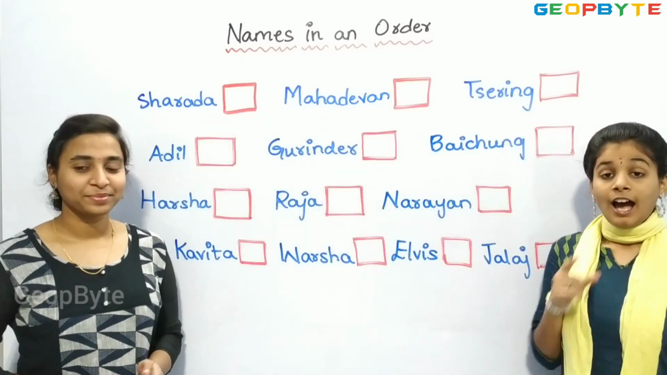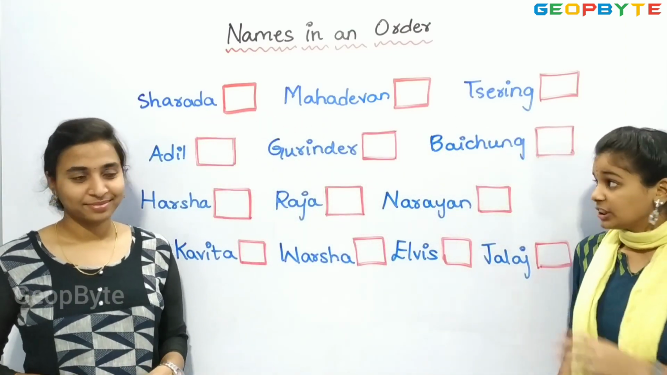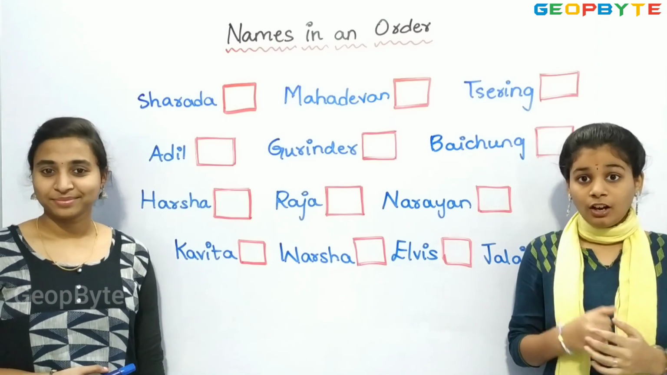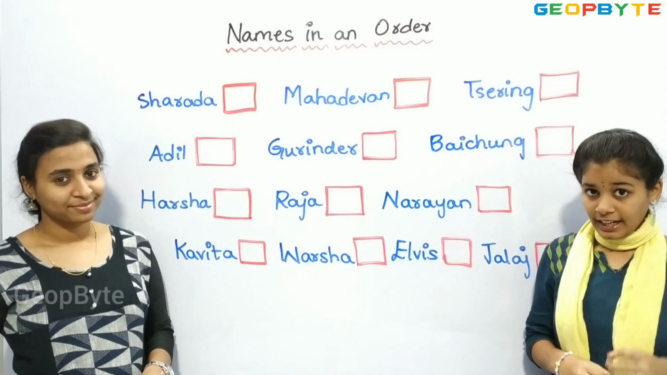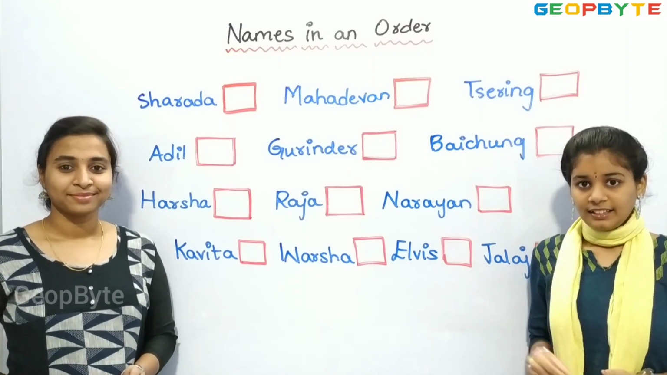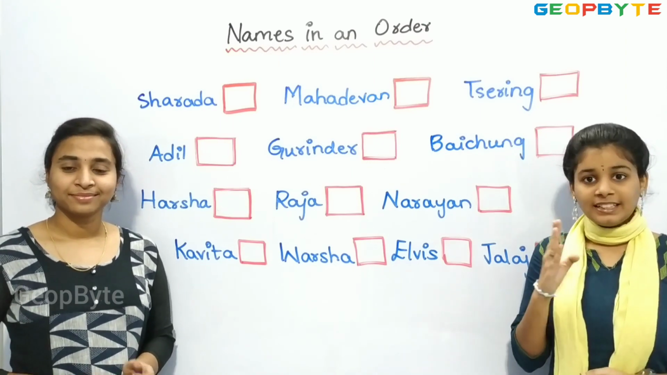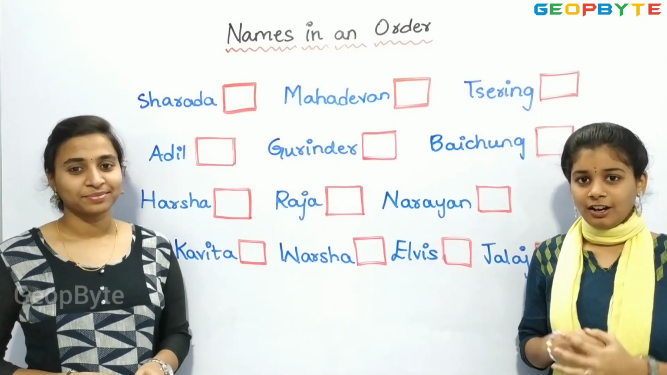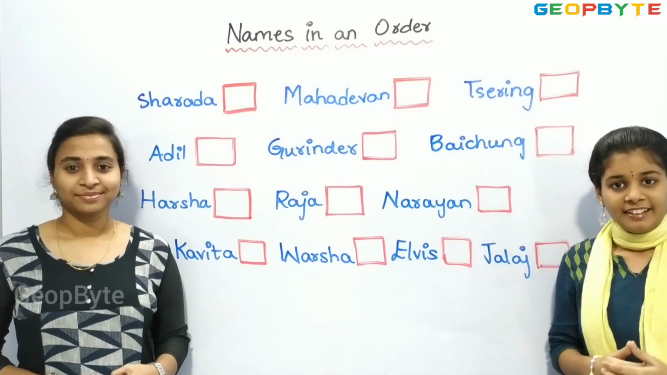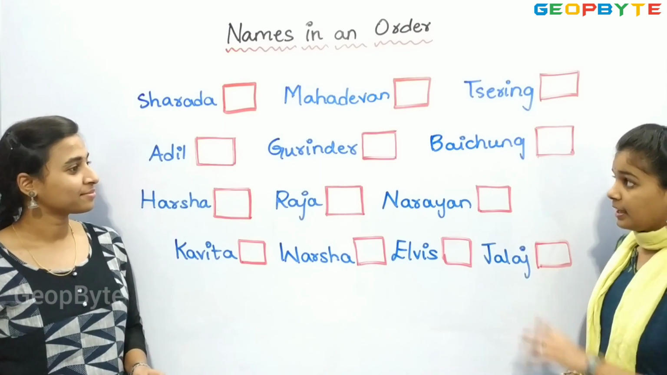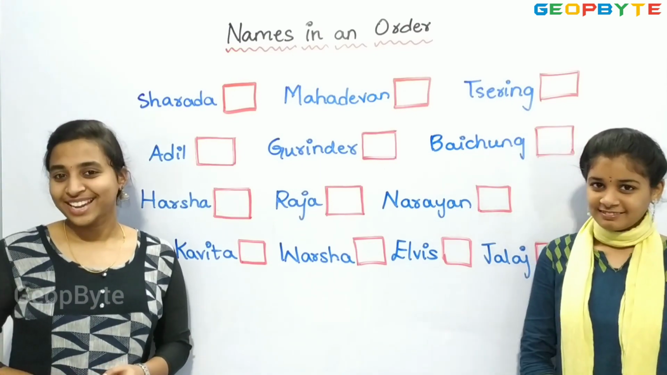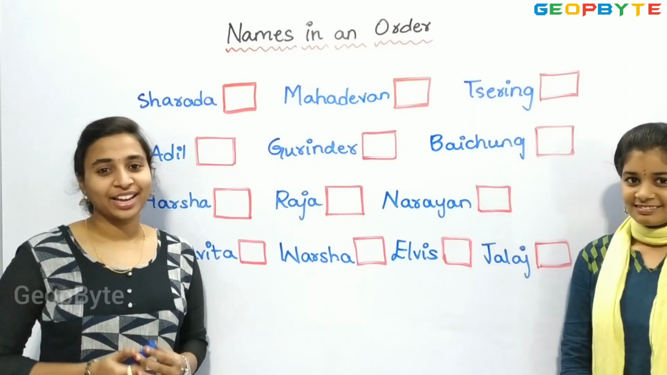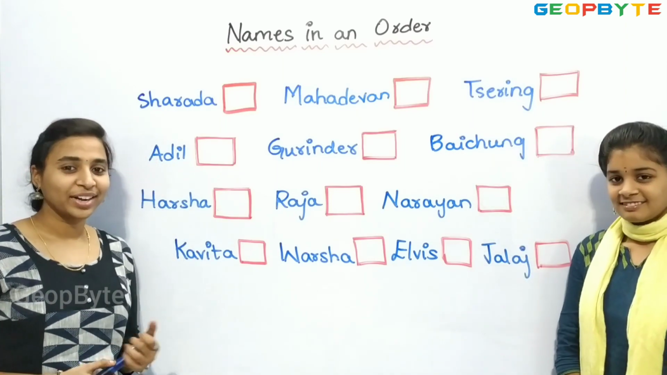Children, Adil has to arrange these names in an order such that the name with A comes first, then comes B, C, D and so on. Children, now you need to number these names according to the order. Yes, children, we will arrange them in the order.